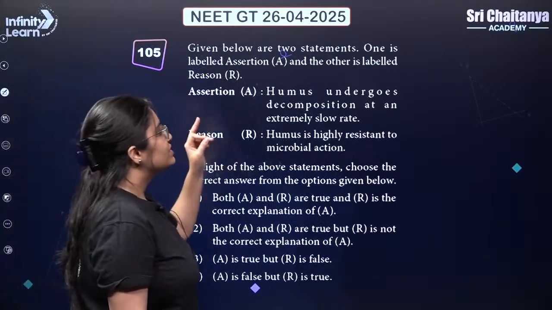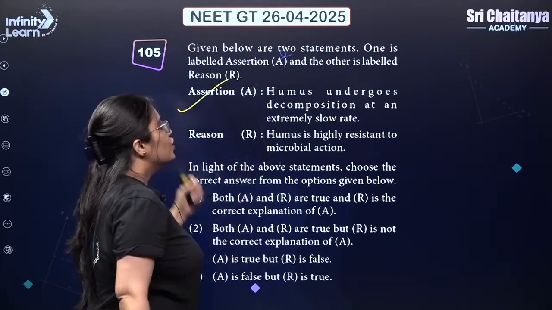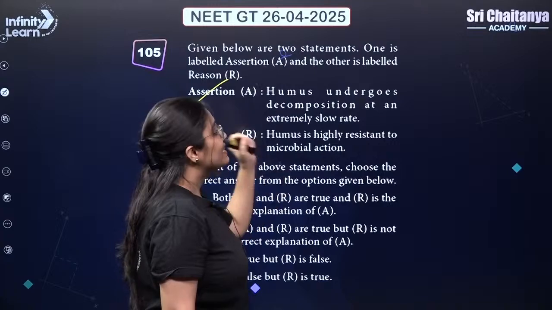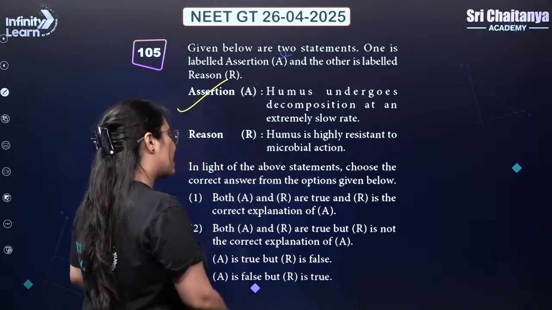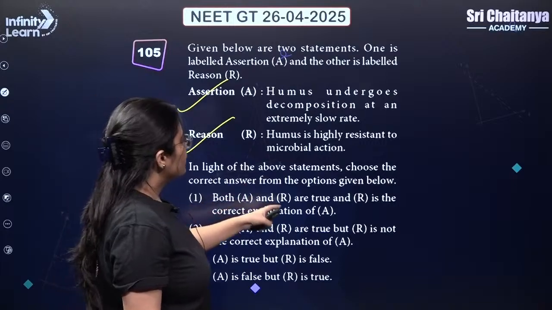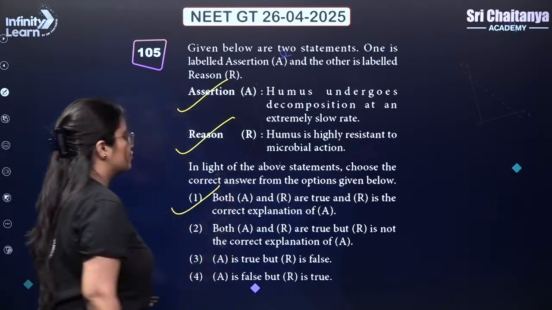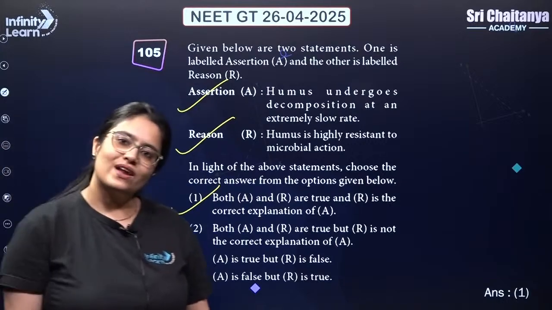Humus undergoes decomposition at an extremely slow rate. This is right. Humus is highly resistant to microbial action. This is the right reason also for it. So both assertion and reason are true, and reason is the correct explanation of the assertion. So the correct answer is 1.